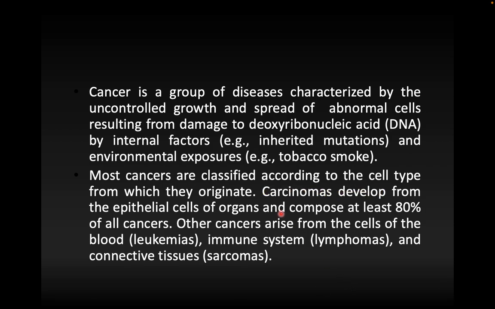and they compose at least 80% of all the cancer. 80% जितने भी कैंसर होते हैं उसके पीछे जो मेजर हमारा जो कैंसर होने के जो चांसेस हैं, they are made because of the epithelial cells of the organs and they are called as the carcinoma. Other cancers arise from the cells of the blood like leukemia, the immune system, the cells of the immune system, and there is more proliferation, uncontrolled proliferation of the cells in the immune system, then it is called as lymphoma. And when there is a cancer development in the connective tissues, then it is called as the sarcoma.